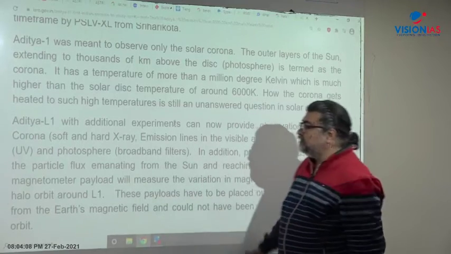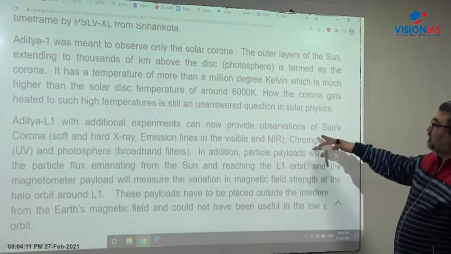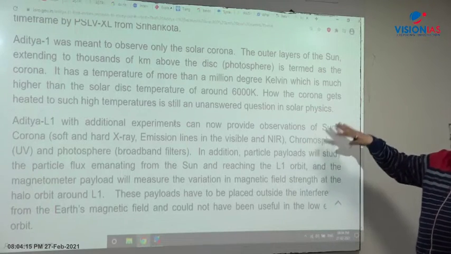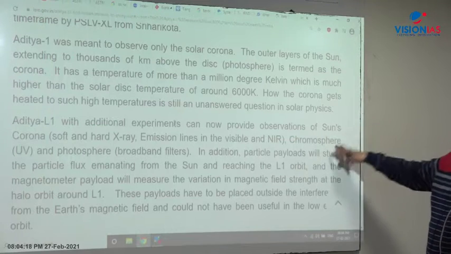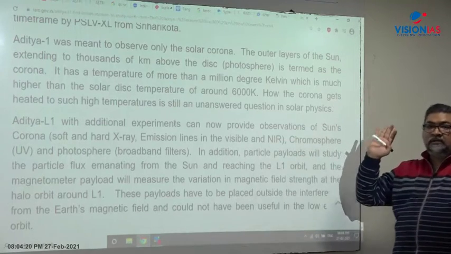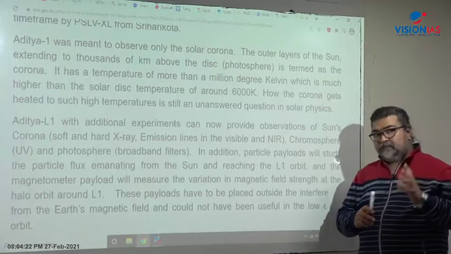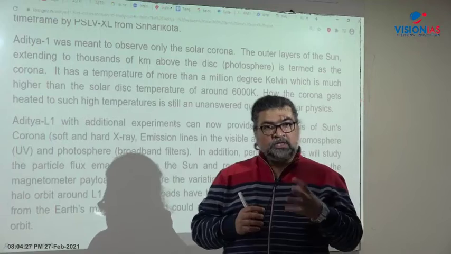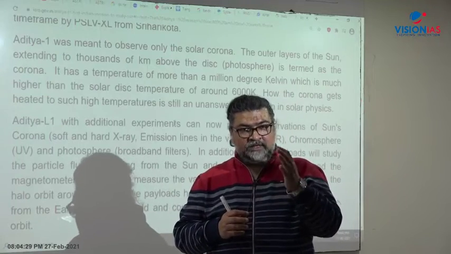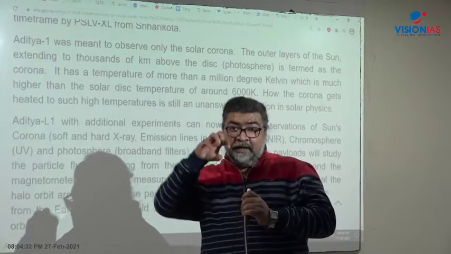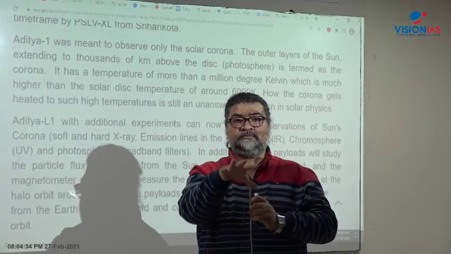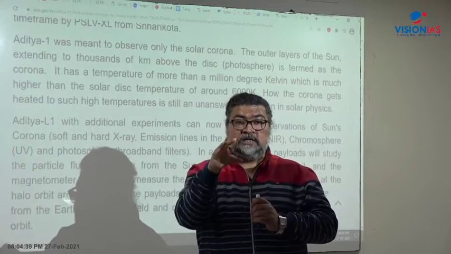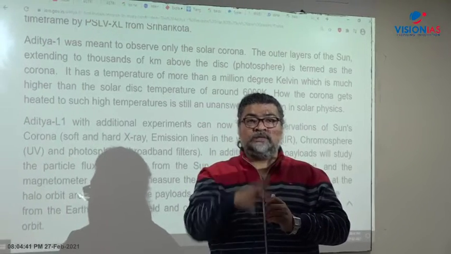Now the second thing is that it will also carry experiments on the sun's corona: soft X-ray, hard X-ray, emission lines, visible and near infrared, chromosphere, photosphere, all will be studied. A very important part here is that in a time period of 11 to 12 years, the sun emits very powerful, very strong electromagnetic waves, and particles are released from the corona of the sun.